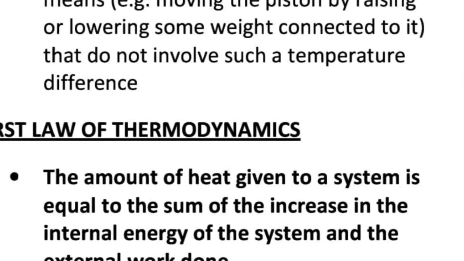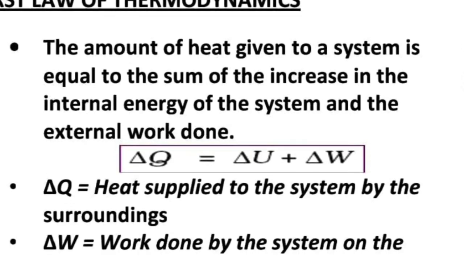Now coming to the first law of thermodynamics. According to the first law, which deals with the changes taking place in a thermodynamic system when a particular amount of heat energy is given to the system, the amount of heat given to a system is equal to the sum of the increase in the internal energy of the system and the external work done.